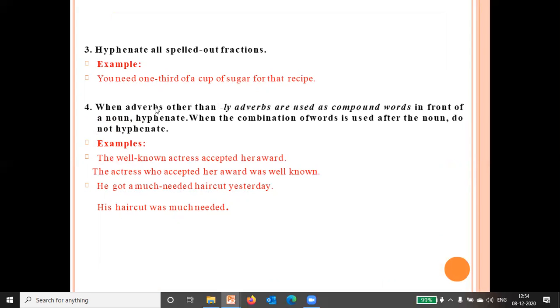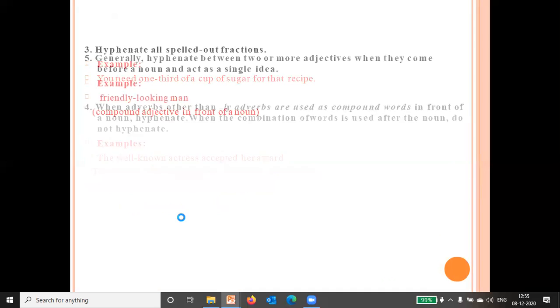Okay. When adverbs other than ly adverbs are used as compound words in front of a noun, hyphenate. Okay. When the combination of words is used after the noun, do not hyphenate. Like the well-known actress accepted her award. The actress who accepted her award was well known. So here we are not going to use a hyphen, but here we are going to hyphenate because it is used as a compound word before the noun. So we are hyphenating it here. He got a much-needed haircut yesterday. His haircut was much needed.